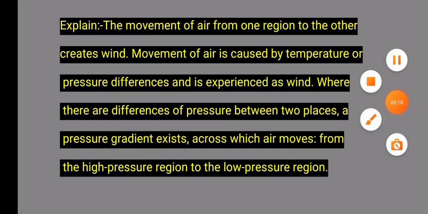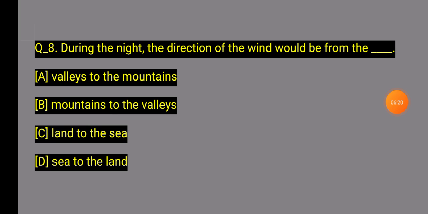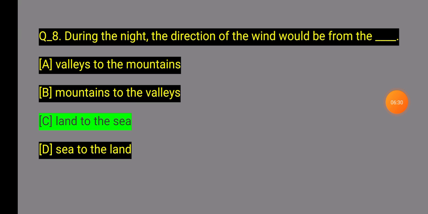Question number 8 asks: During the night, the direction of the wind would be from? Which of these four options is correct? Option C, land to the sea. During the night the direction of the wind would be from land to sea.